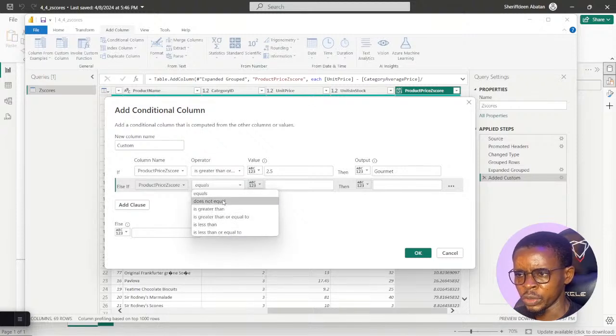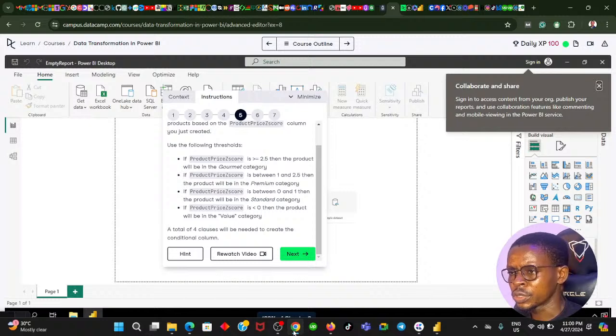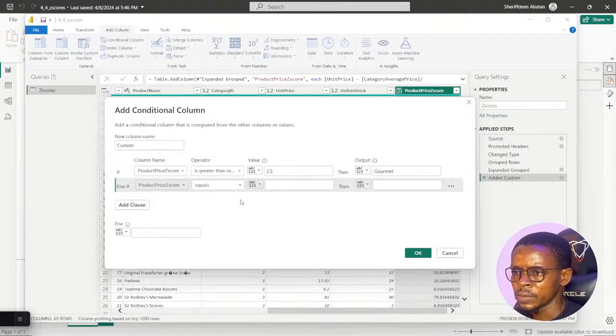Between, what do you know, is between? You can't get it's between here. It's just simple English: is between 1 and 2.5. So if the product price score is between 1 and 2.5.